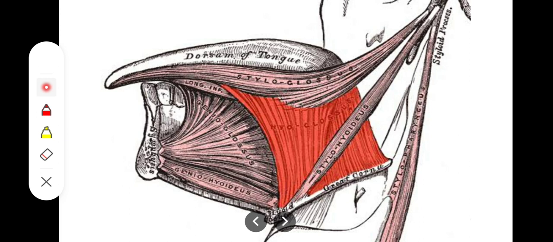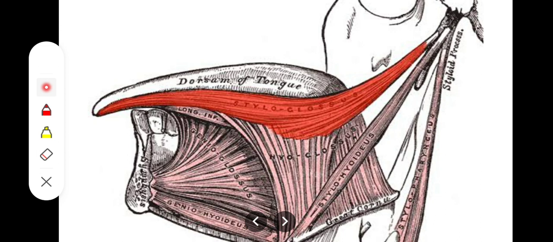Okay, so the next muscle is going to be the hyoglossus muscle. It's also a big muscle. As the name indicates, the hyoglossus muscle extends from the greater cornu of the hyoid bone and also from the lateral aspect of the body of the hyoid bone, all the way to the side of the tongue, where it gets its insertion. But as you can see, it inserts between the inferior longitudinal muscle and the styloglossus muscle. So between the styloglossus muscle and the inferior longitudinal muscle, we have the presence of the hyoglossus muscle, as you can see.